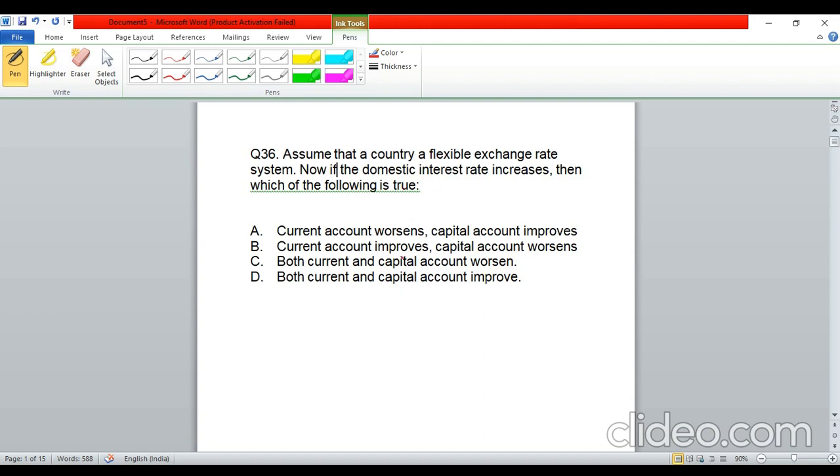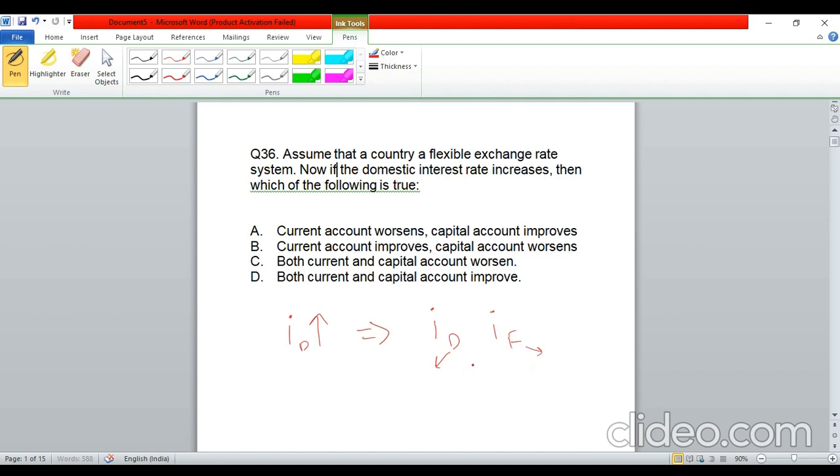So if the domestic interest rate increases, let us say id is the domestic interest rate. If id increases, what will happen? The difference between id and if will increase, assuming if remains constant. If here is some foreign country's interest rate. Let us assume d is India and f is US.